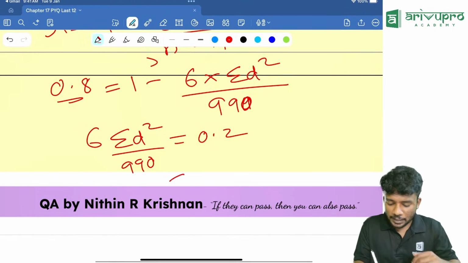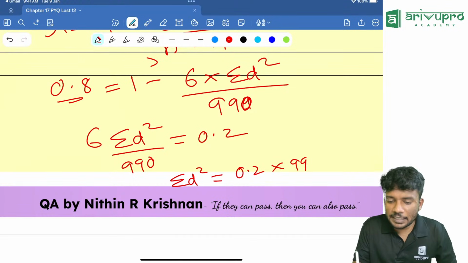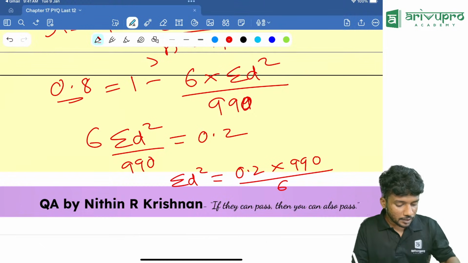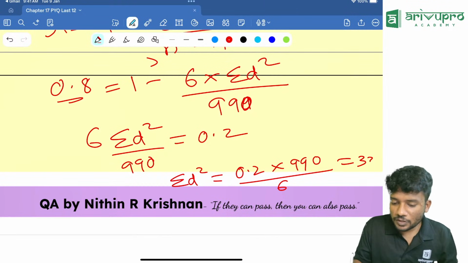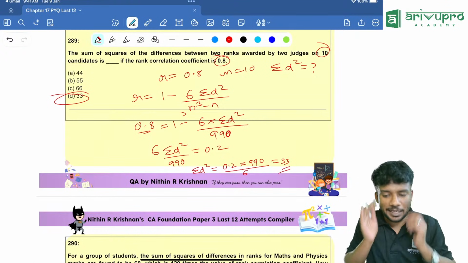So cross multiplying, you will get sigma d square is equal to 0.2 into 990 divided by 6. Take your calculator, 990 into 0.2 divided by 6. How much is the answer? 33. Right answer, none. Right answer, good. Option D is your answer.